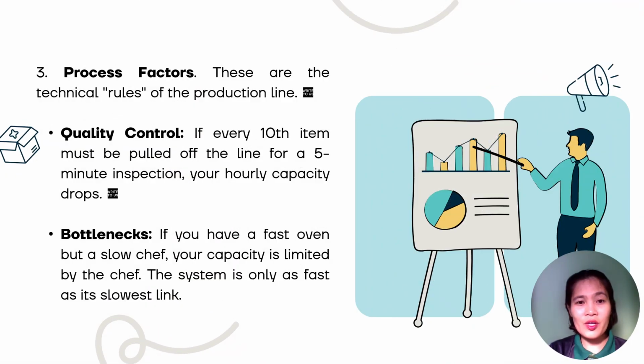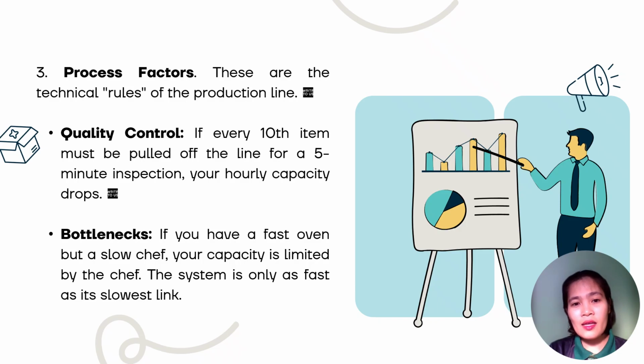Thirdly, we have here process factors, which refers to the technical rules or operational requirements that govern a production line. These factors include quality control and bottlenecks. Quality control is the rigorous testing that can slow down your production. For example, if an inspector must pull every 10th item for a 5-minute check, the overall hourly capacity will definitely decrease.